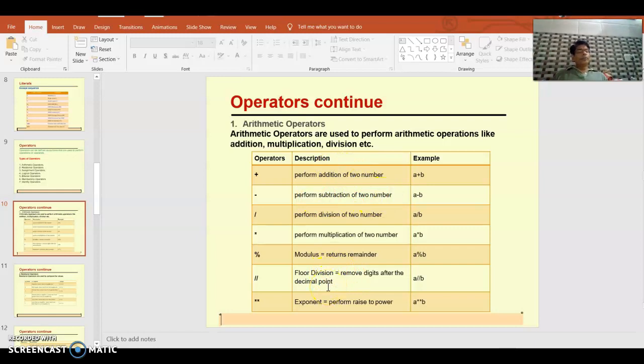What is the floor division operator? What does it do? Suppose you are dividing 13 by 2. 6 twos are 12, then 1 is the remainder. So by the floor division operator you will get 6, the quotient. No remainder, nor any decimal value. Whatever integer value you get is the value when you use the floor division operator, the integer quotient. Then you have the exponential operator, a raised to the power b. So 5 raised to the power 2 is 25.